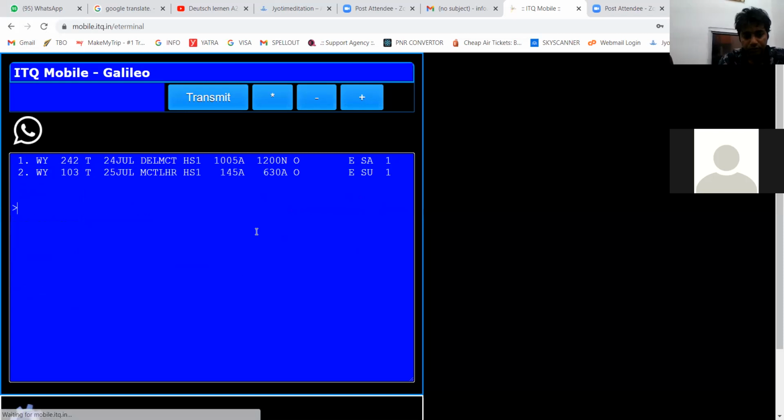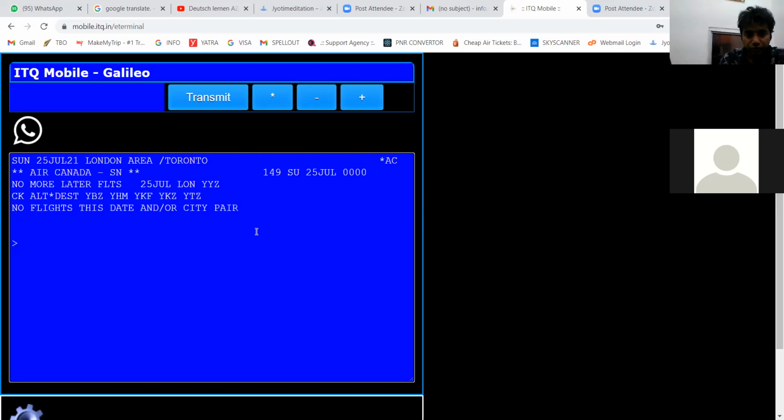Now from London I will take Air Canada. Is that clear to you? Air Canada plus WY, 25th of July, London to Toronto star AC. You have to okay it because the flight is not operating from London to Toronto because of this lockdown. That's fine, but yes, these are the combinations which you can make: Delhi, Muscat, Muscat, Frankfurt, or either Delhi, Muscat, Muscat, London, and onward you have Air Canada. The fare comes out very good. I saw a lot of combinations.